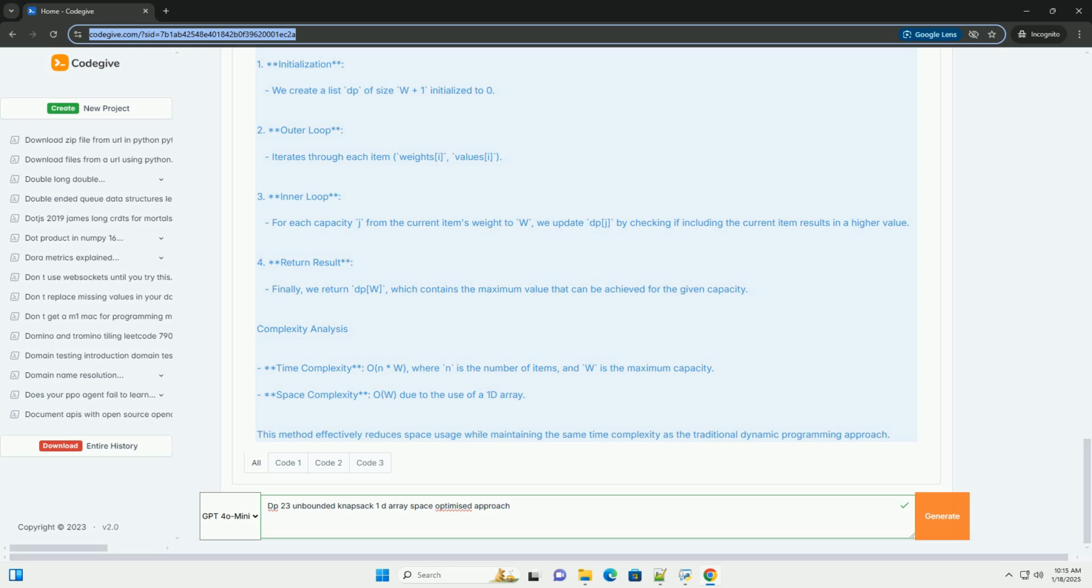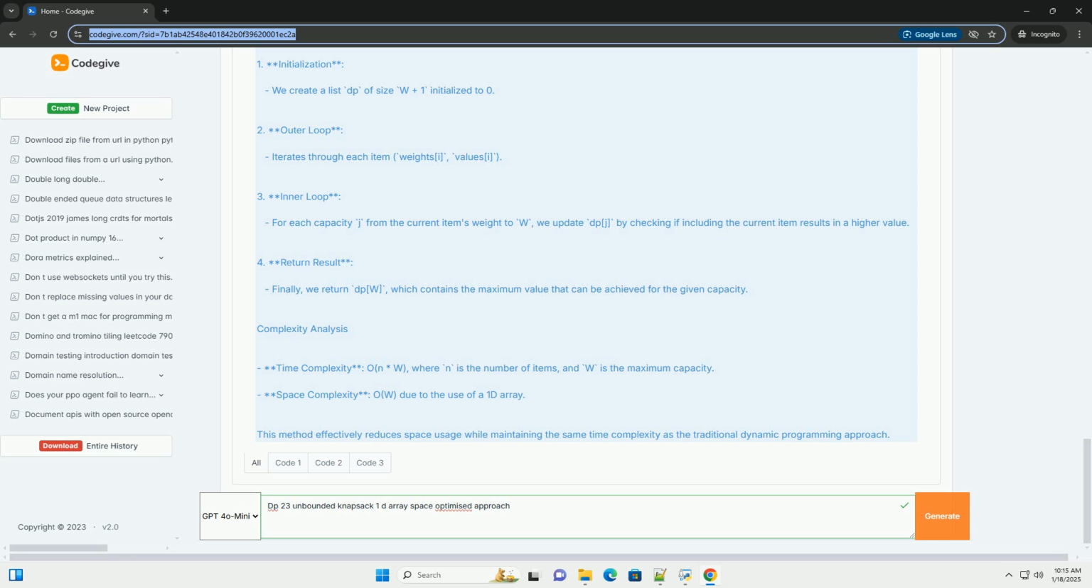Dynamic programming approach. Steps to solve the problem. 1. Define the state. Let dp[j] be the maximum value that can be attained with a knapsack capacity j. 2. Initialize the state. dp[0] equals 0, since when the capacity is 0, the maximum value is also 0. For all other capacities, initialize dp[j] to 0.